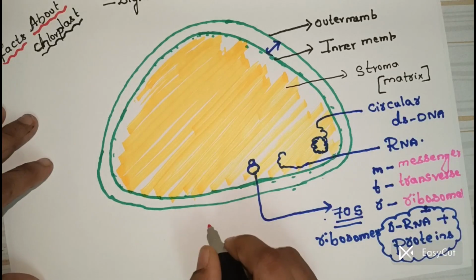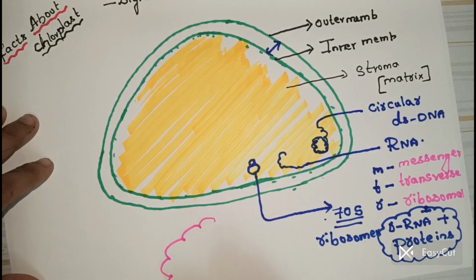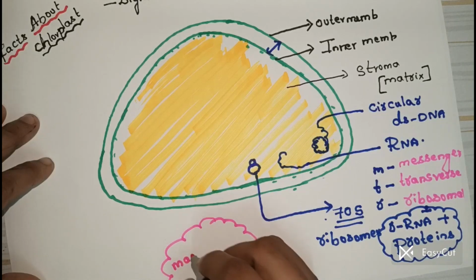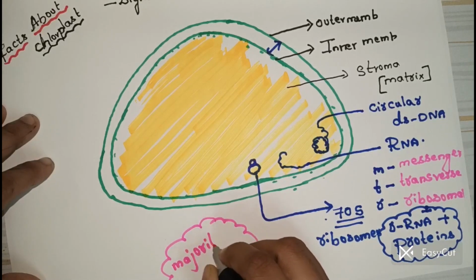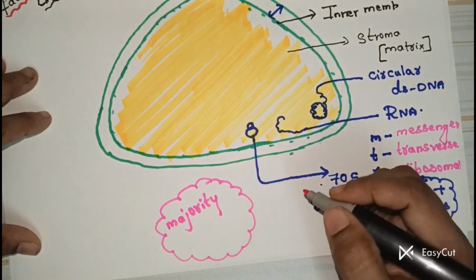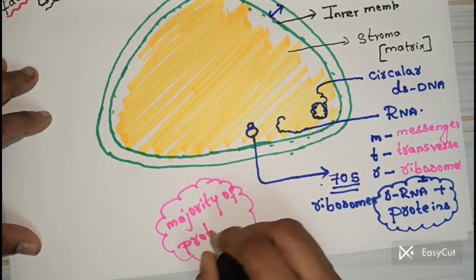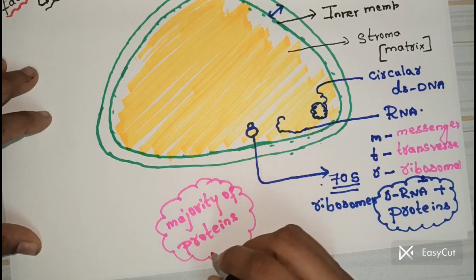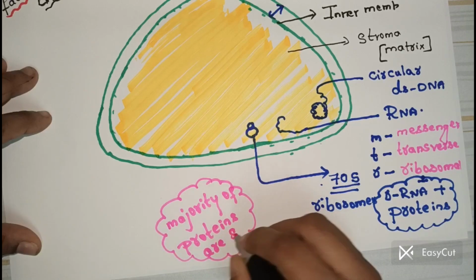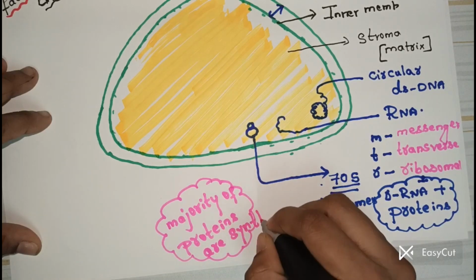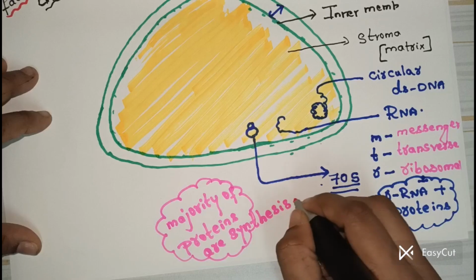So protein synthesis is going to take place inside the chloroplast. Not all the proteins, but the majority of their own proteins are synthesized by its own machinery.